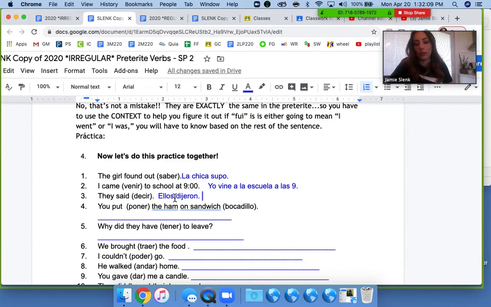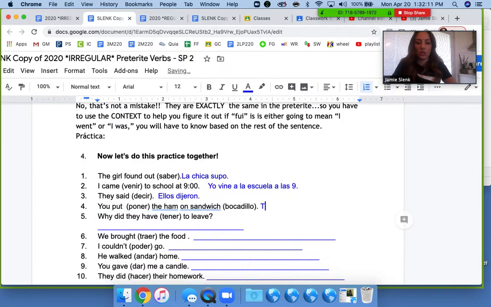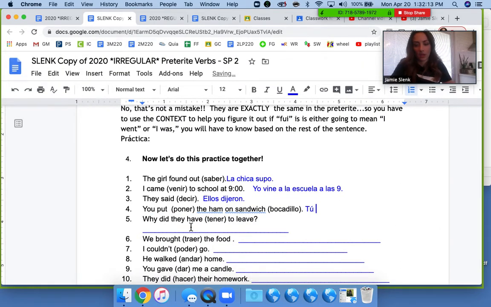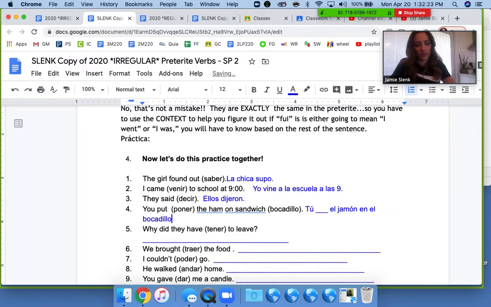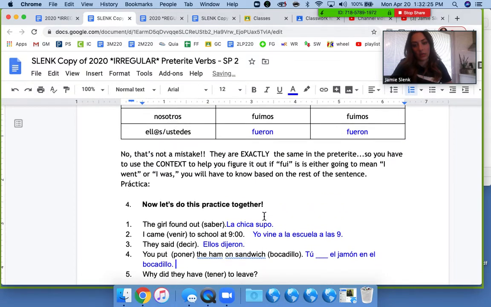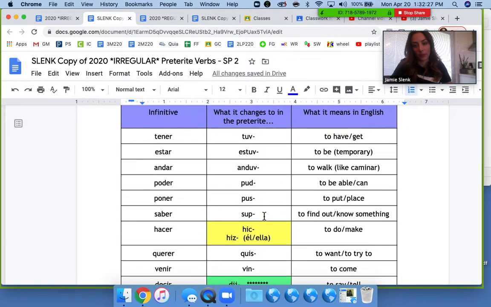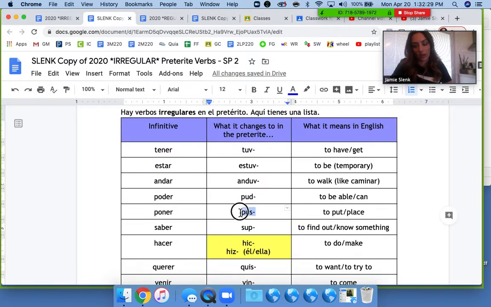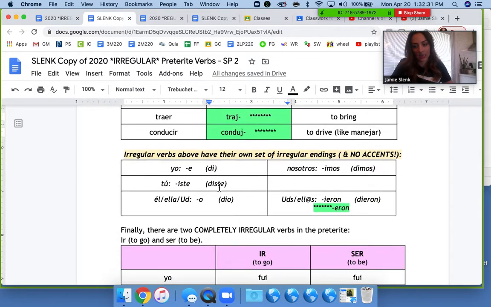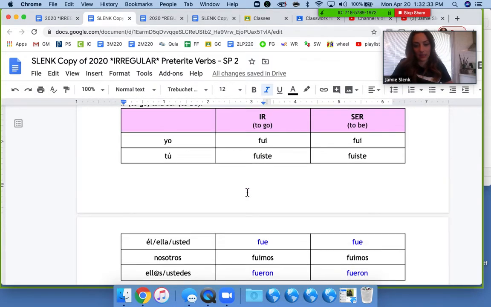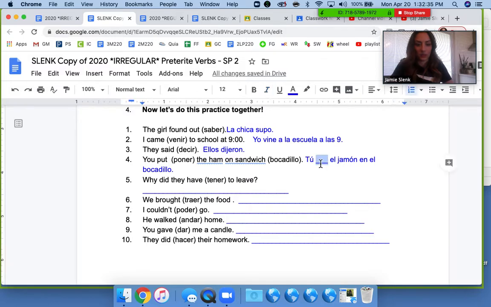All right, you put the ham on the sandwich. Tú blank el jamón, oops, jamón en el bocadillo. So I need the tú form of poner. So we have pus and then iste. So the verb is then pusiste.